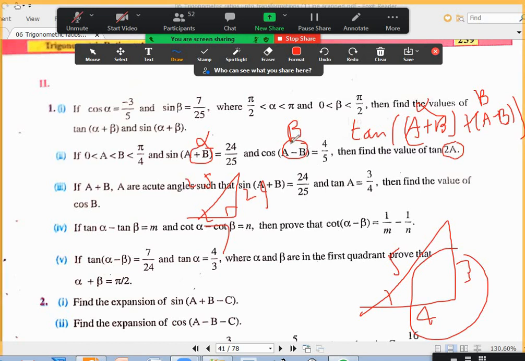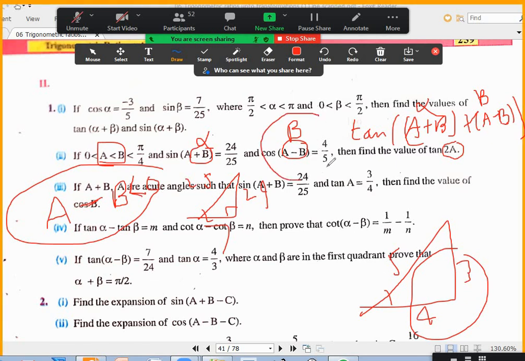Why? Anybody want to tell why tan beta is minus 3 by 4, not plus 3 by 4? Because B is between 45 degrees and 0 degrees, sir? Not because of that. It is because A is less than B. If A is less than B, can I say A minus B is a negative angle? A minus B is less than 0, right? Yes, sir. If A minus B is less than 0, it is basically between 0 and minus 45. Tan is negative.